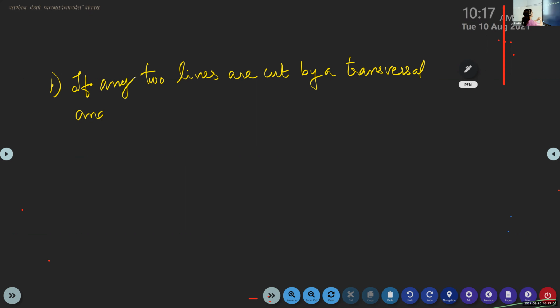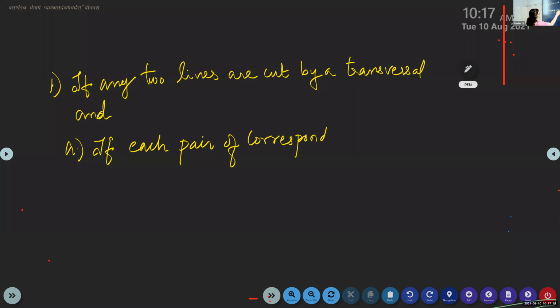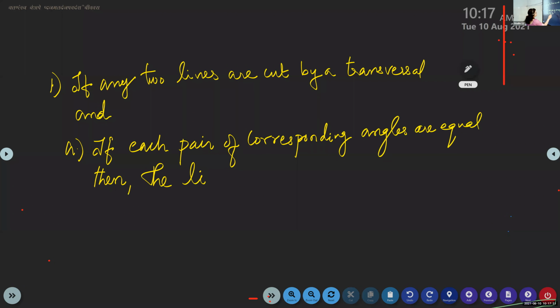are cut by a transversal, and if each pair of corresponding angles are equal, then the lines are parallel.